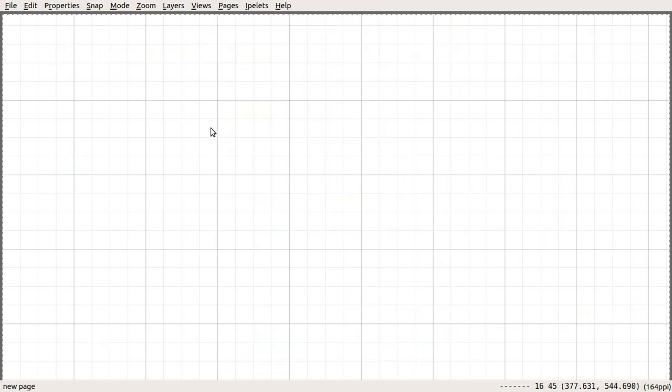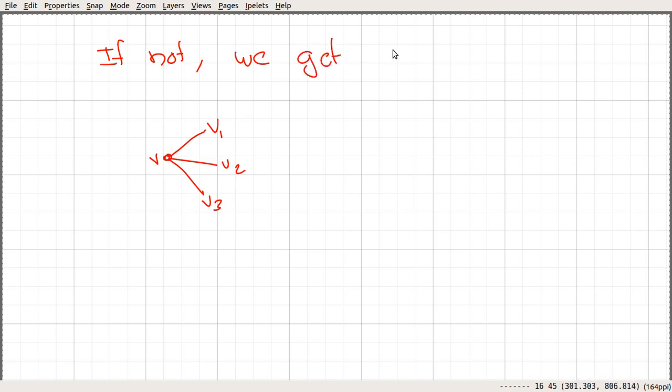If that is not the case, we have this vertex v adjacent to v1, v2, v3, and suppose that neither v1, v2 nor v3 are connected to each other.